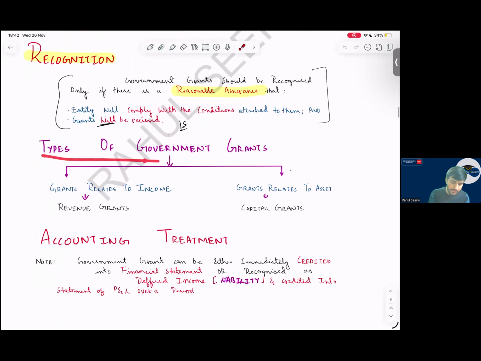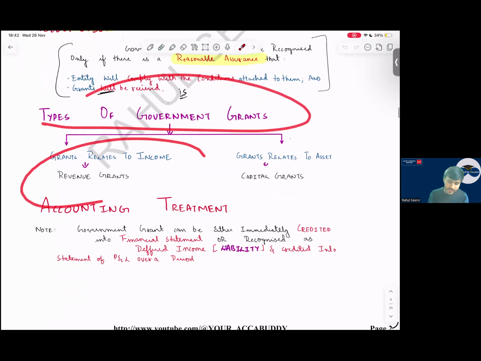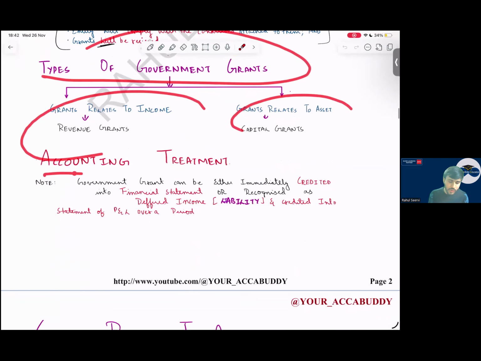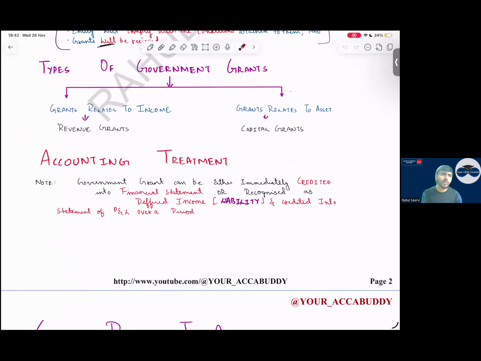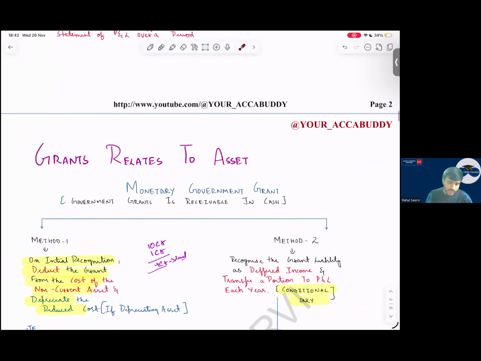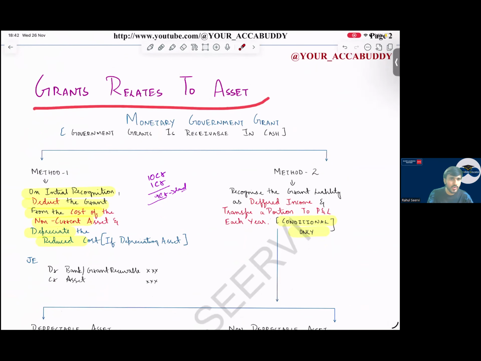Then, sir, what type of government grant? Revenue grant, capital grant, we have discussed. So, what is the accounting treatment? What is the basic accounting treatment? The basic accounting treatment is debit cash or receivable, credit deferred income. This deferred income, we will recognize as a liability because, sir, if we do not fulfill the condition, we have to pay the grant back to the government. That is the reason.